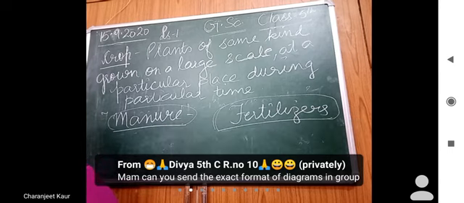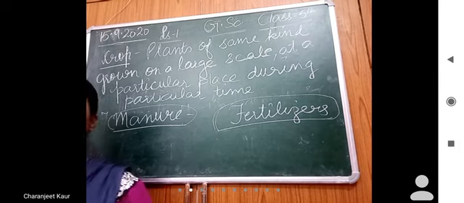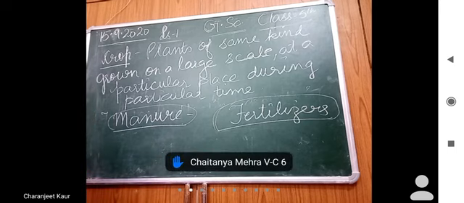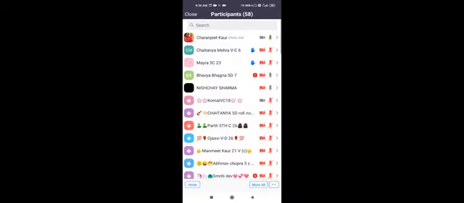We will be starting with 6th chapter. Revision of 6th chapter. If there is no doubt from the first chapter, then we will be moving to lesson 6, soil erosion and conservation. Chaitanya Mehra, he wants to ask something. Yes, Chaitanya.